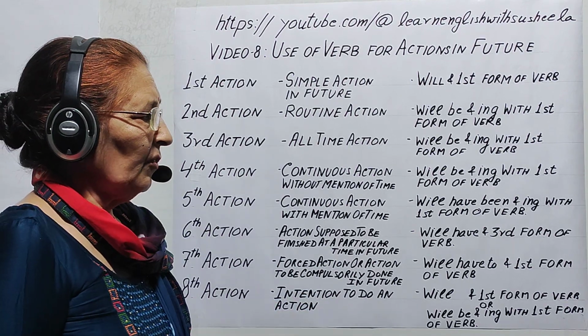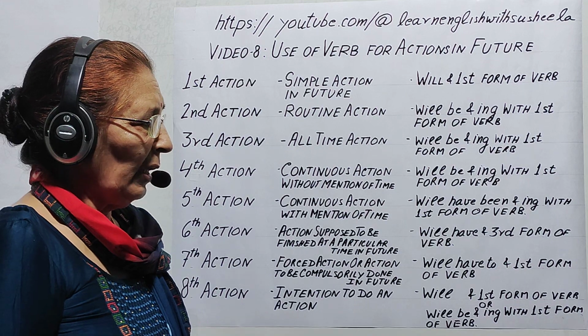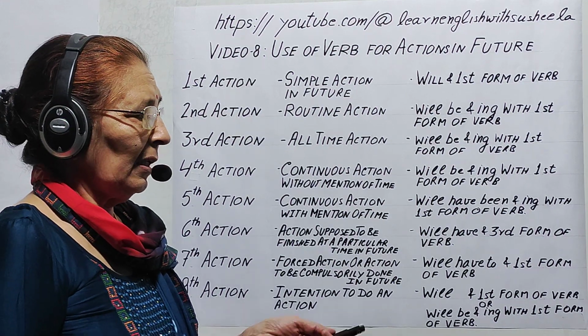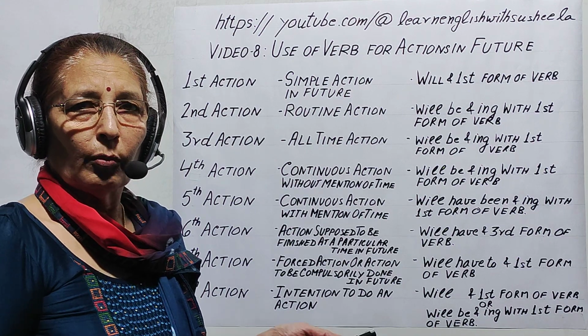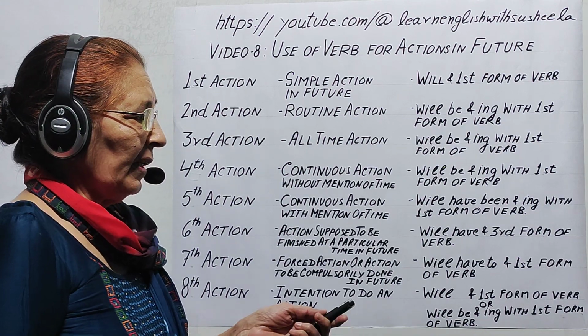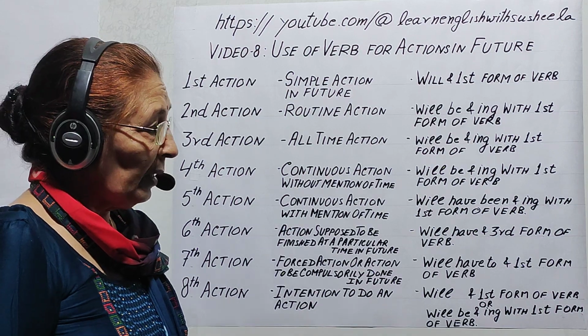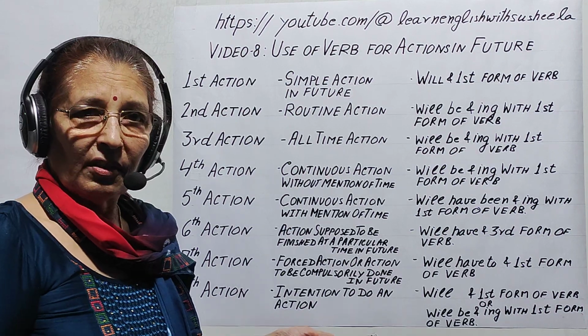For showing intention, either we use will and first form of verb, or we use will be and ing with the first form of verb. For example, he will write a book next year, or he will be writing a book next year.